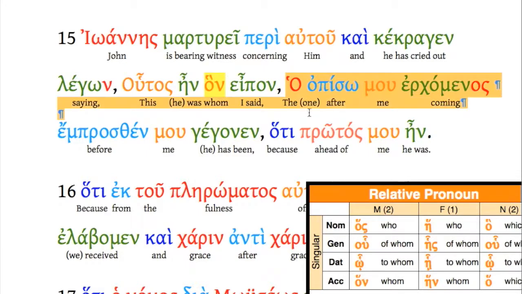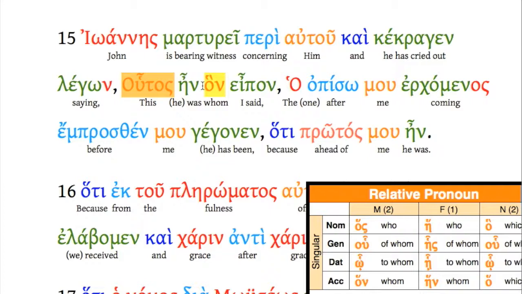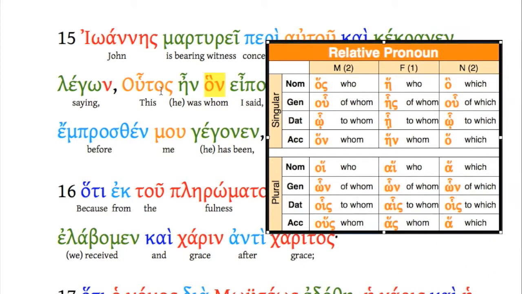And then he goes on to sort of a quote here. The one after me is before me because he was ahead of me. But let's not worry about that. Let's focus right here in this phrase. This is he. I said whom. Now I want you to notice here, han epon, this is our relative phrase right here. But notice that the number and gender match. Hutas, even though we might not have studied these pronouns yet, we recognize that ending. That's nominative singular masculine. Han, we know, is accusative singular masculine.